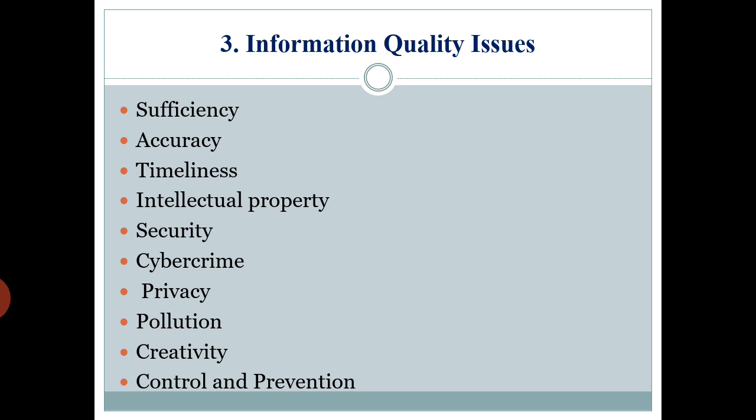Second, accuracy. See, whatever you see on the internet may not be 100% true or accurate. So again, is it reliable or not? This issue comes. So if the information in the system is not accurate, it is not efficient. It is like garbage. There is no benefit from that information. So accuracy issue. So 100% accuracy is not available sometimes on the internet.